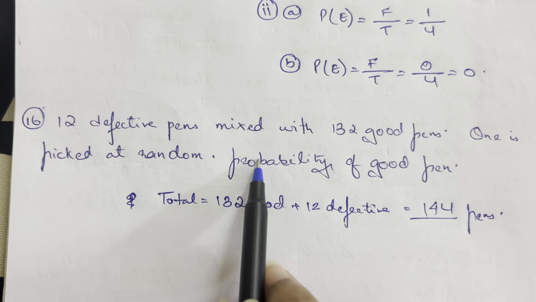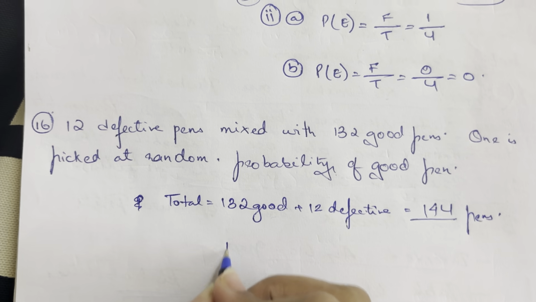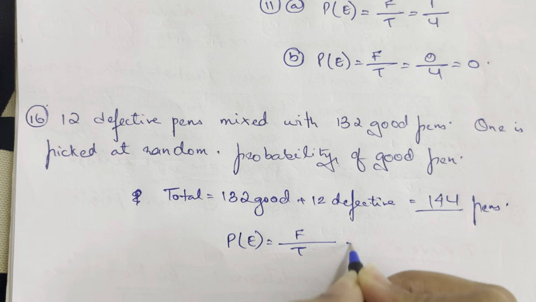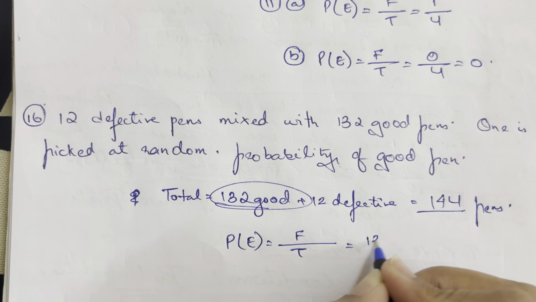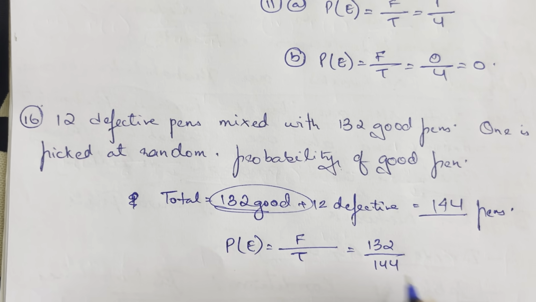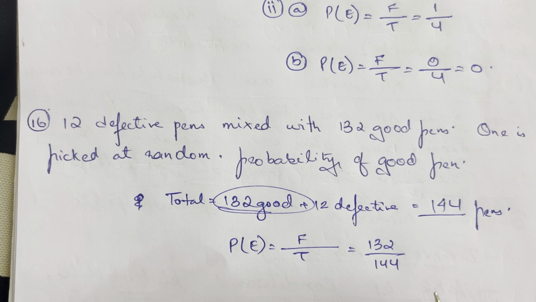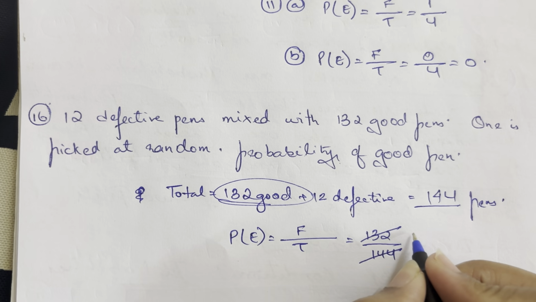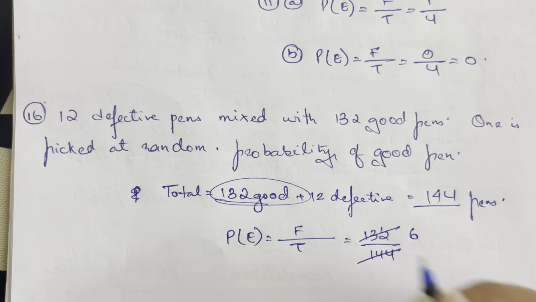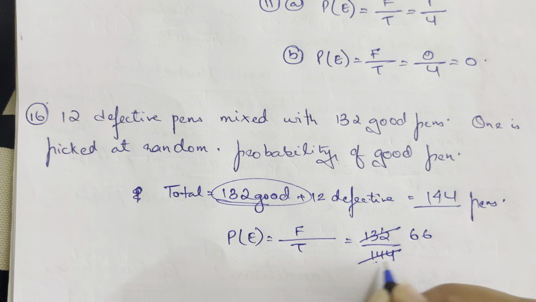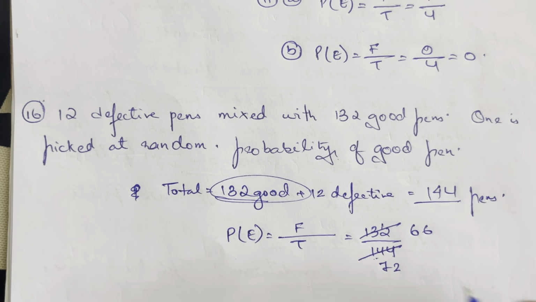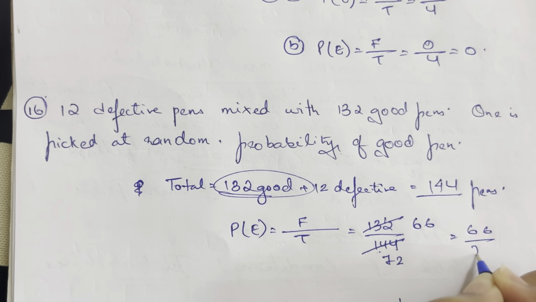Then it says the probability that it is a good pen. So the probability of the event is equal to favorable upon total. The favorable one is 132, so 132 divided by 144, isn't it? Now I need to reduce it down. 2 6s are 12, and 2 7s are 14. So it is 66 upon 72 is what I get.